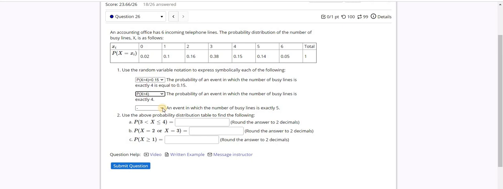And the last one, the event is X, in which the number of busy lines is exactly 5. That is X is equal to 5. So this is the last option here.